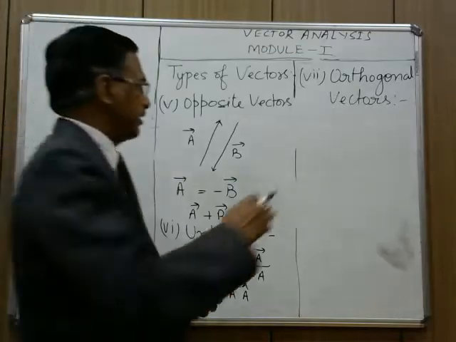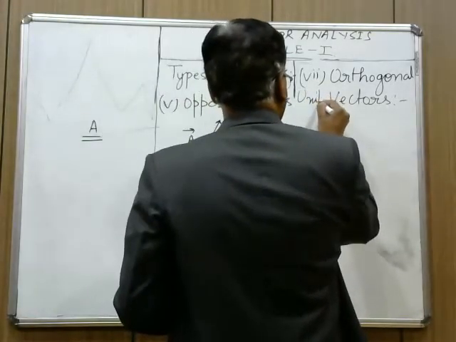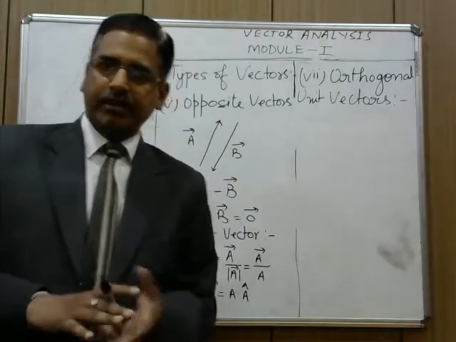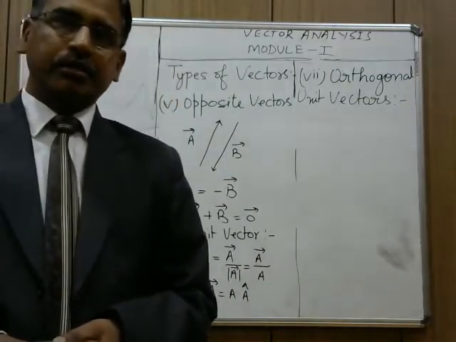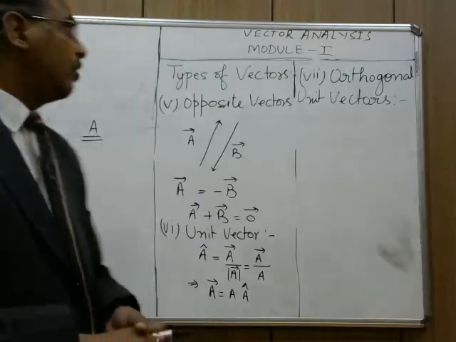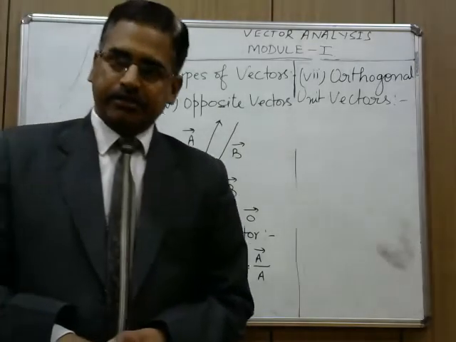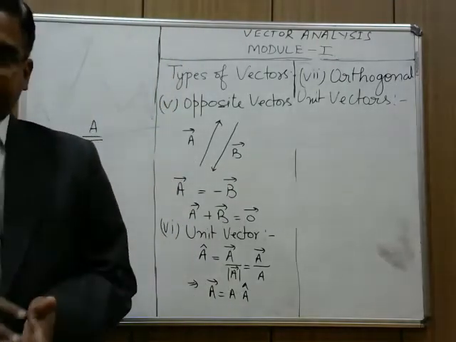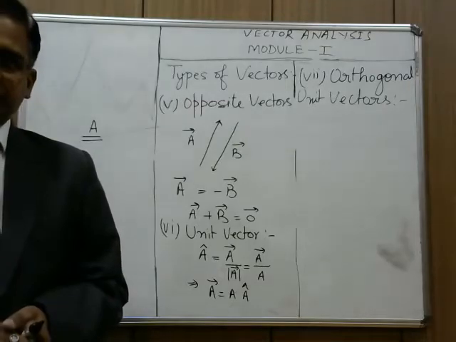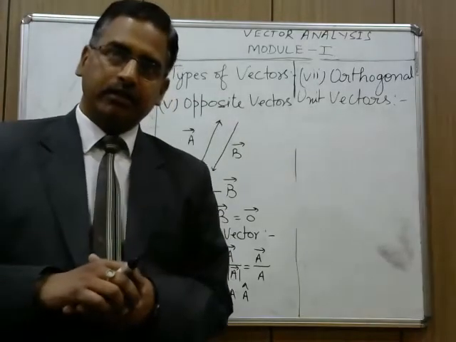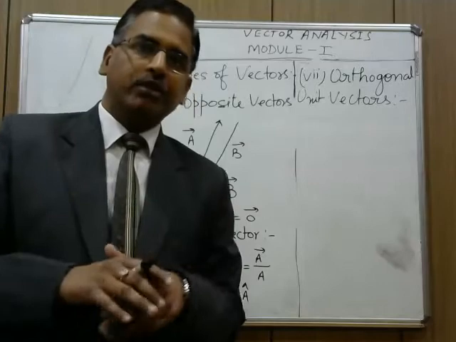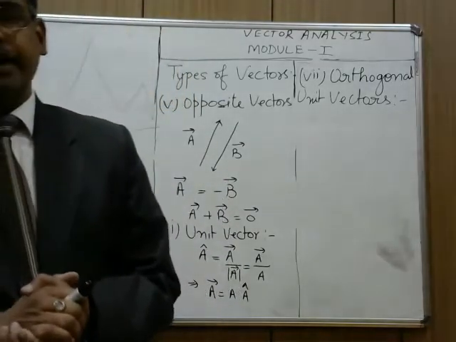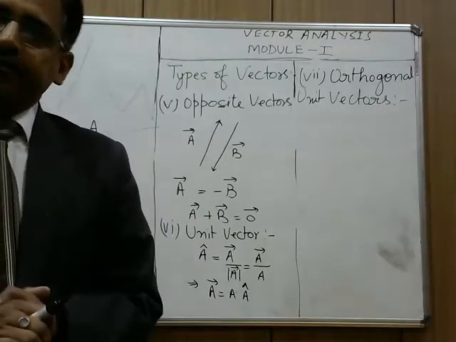Orthogonal unit vectors. We had talked about unit vectors. Unit vectors are the vectors which have magnitude unity, or 1. Now, what are orthogonal unit vectors? Orthogonal means perpendicular to each other. If unit vectors are such that they are perpendicular to each other, then those unit vectors are called orthogonal unit vectors.